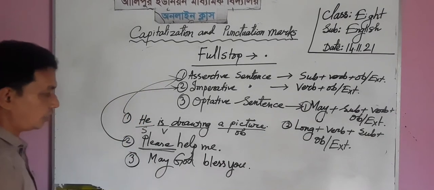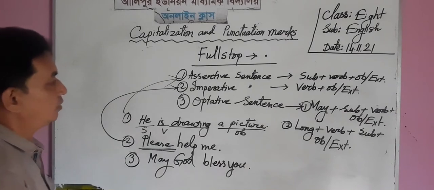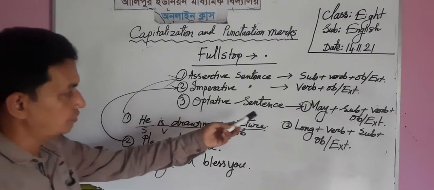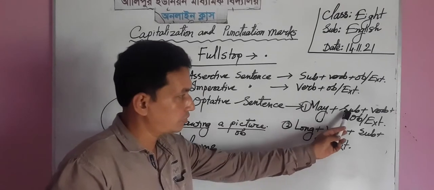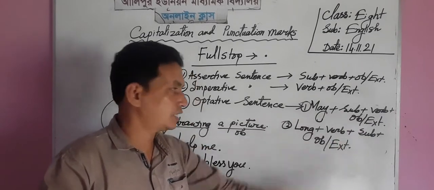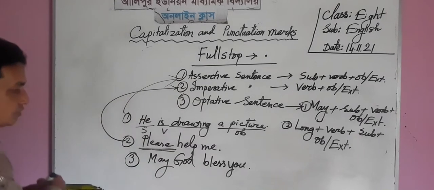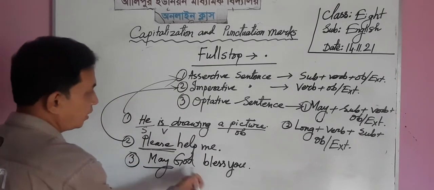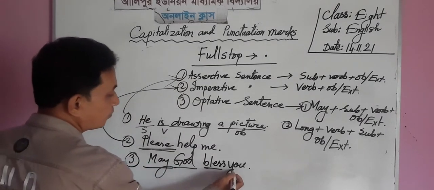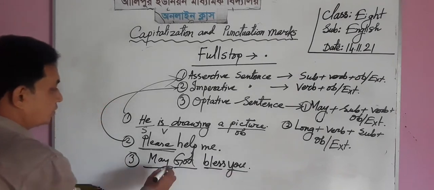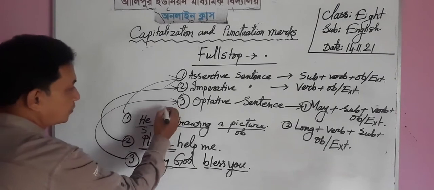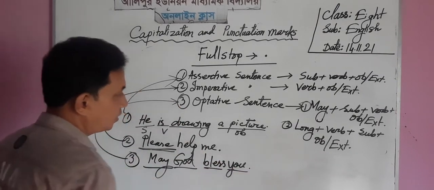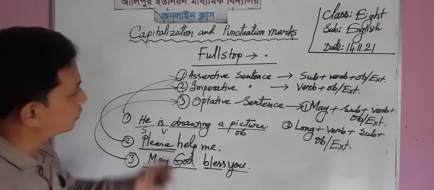Dear students, this is an example of an optative sentence, because an optative sentence starts with the structure may plus subject plus verb plus object or extension. So according to the structure, the sentence starts with may and subject and verb and object. So this is the example of an optative sentence, and after the optative sentence we must put full stop.